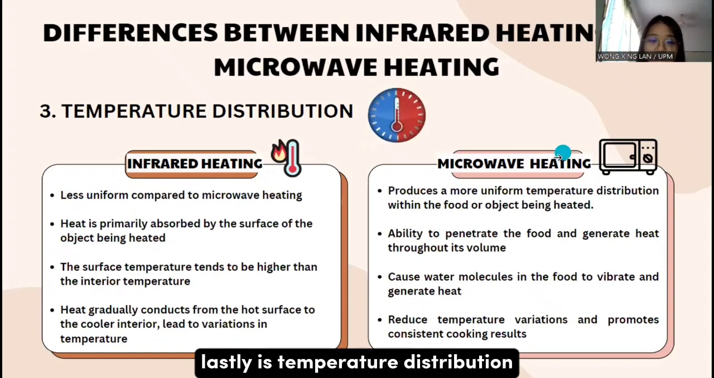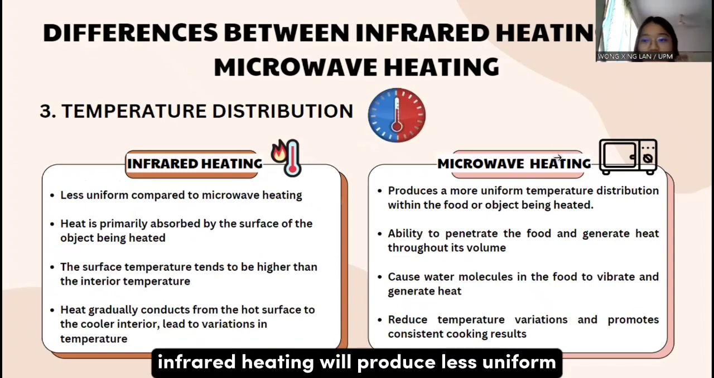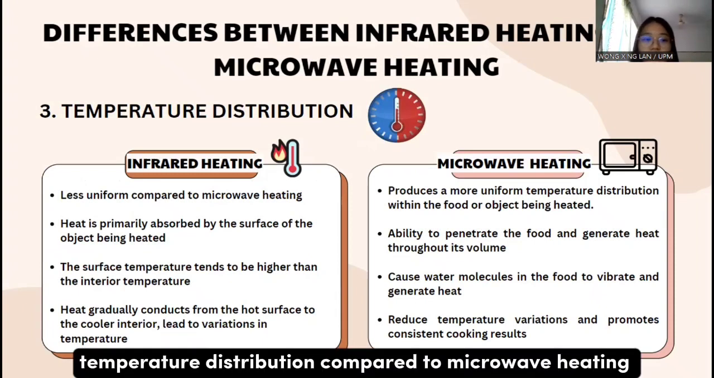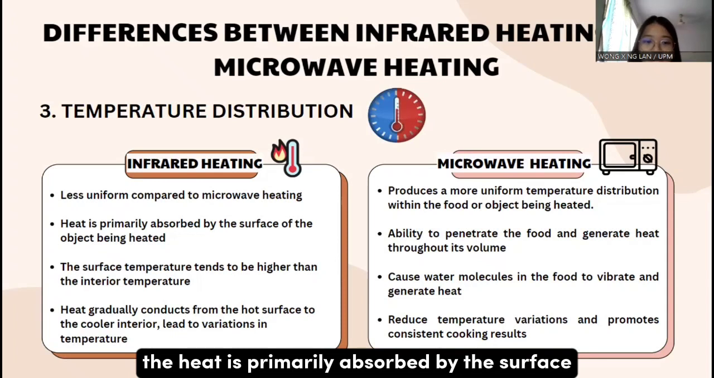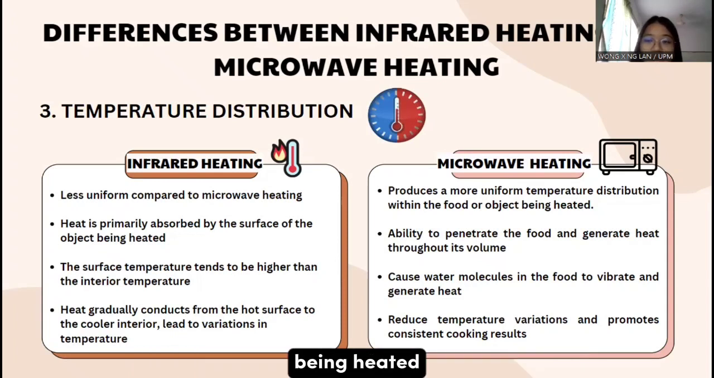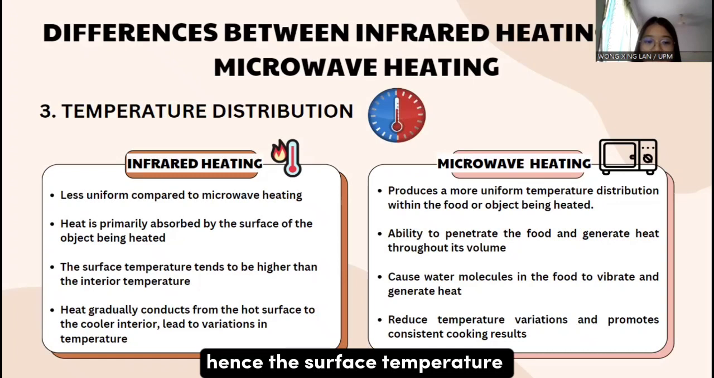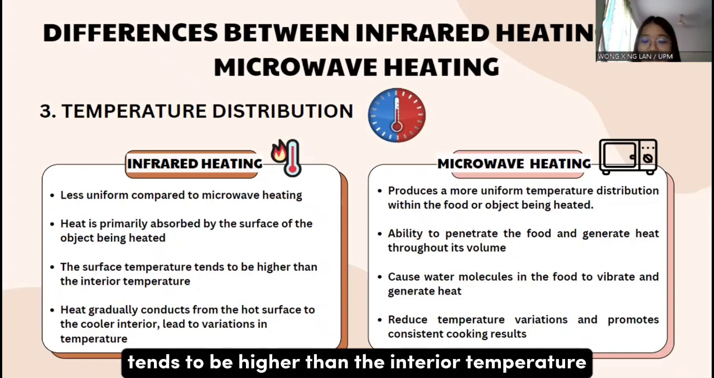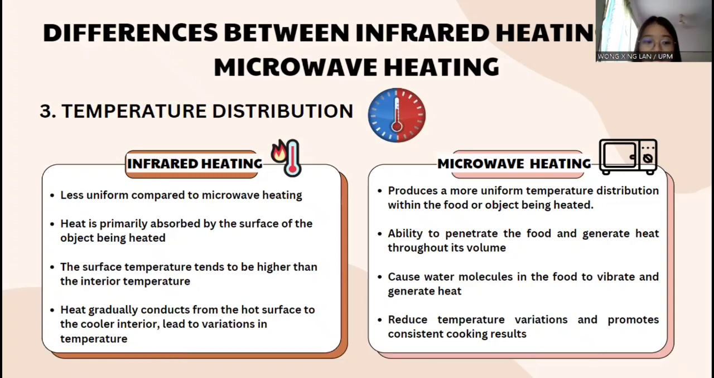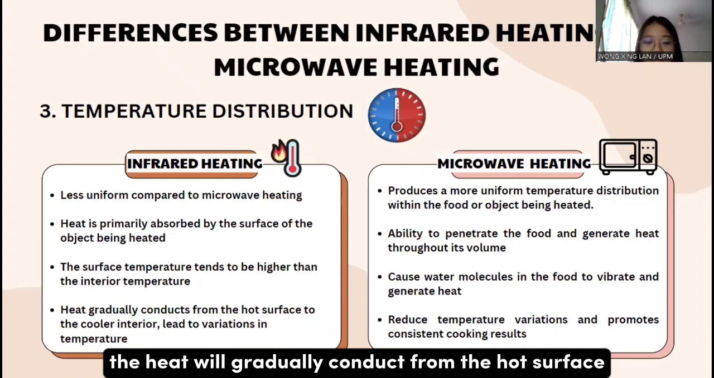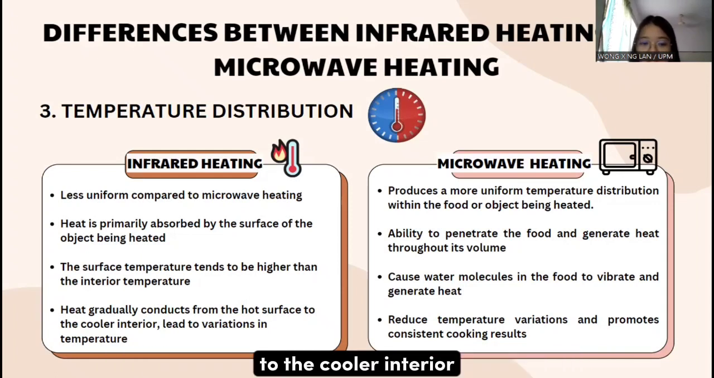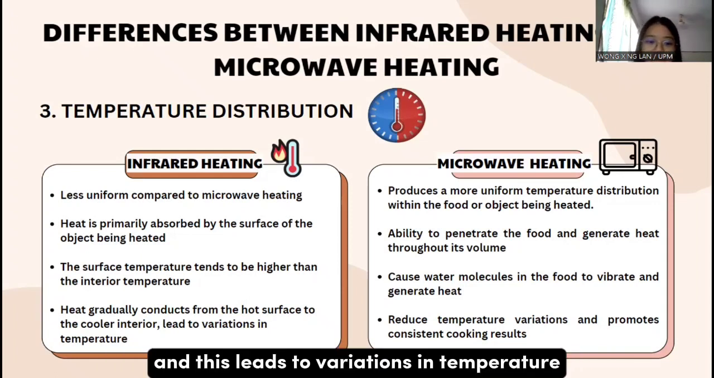Lastly is temperature distribution. Infrared heating will produce less uniform temperature distribution compared to microwave heating. The heat is primarily absorbed by the surface of the food being heated, hence the surface temperature tends to be higher than the interior temperature. The heat will gradually conduct from the hot surface to the cooler interior, and this leads to variations in temperature.